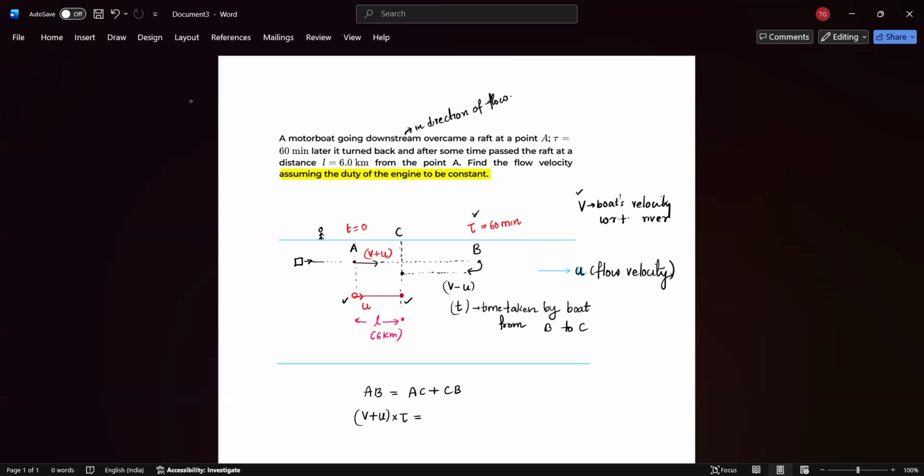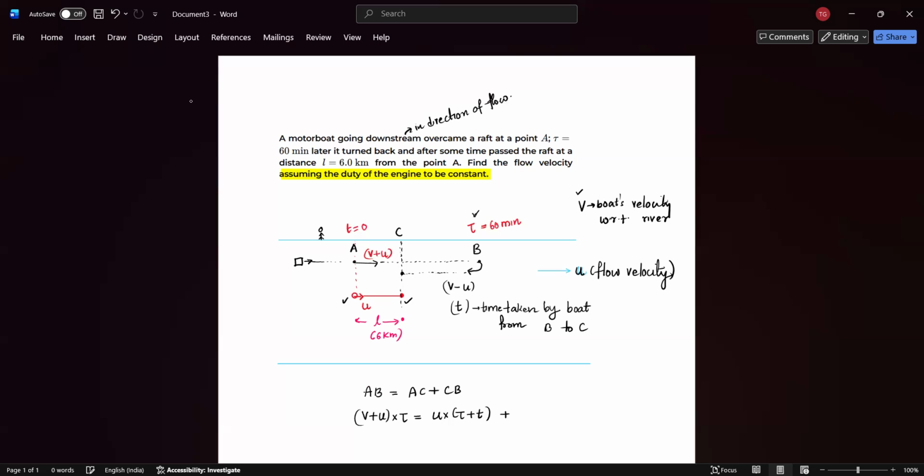AC is the distance traveled by the raft from A to C, which is L, but we can also write it in terms of speed, U into (tau plus T). I have taken the velocity of the raft to be U because it doesn't have its own velocity, it's moving along with the flow. And tau plus T is the total time taken by the raft in reaching from A to C.